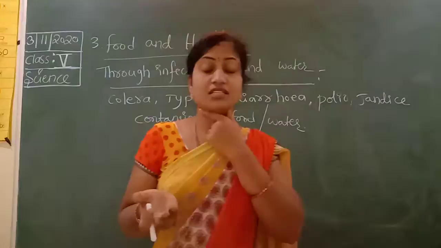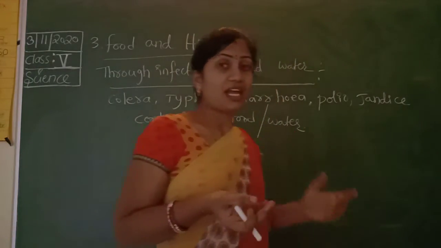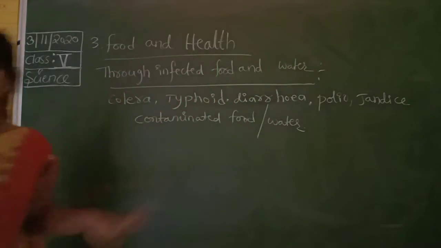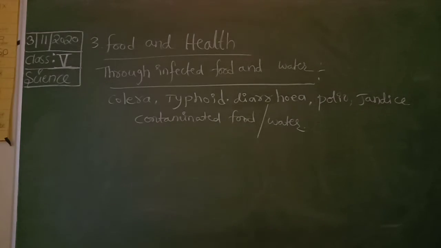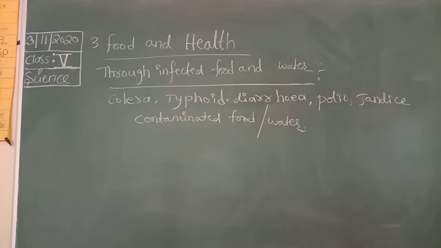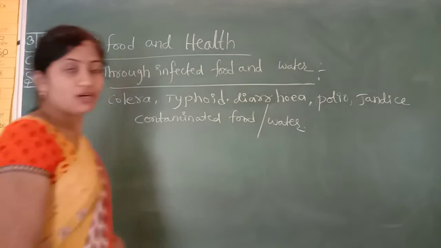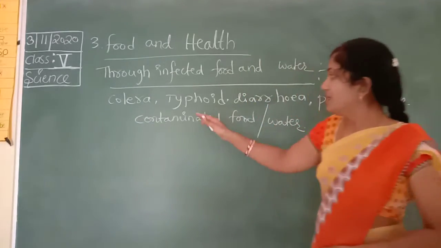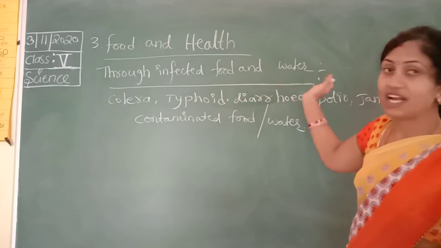So jaundice is also one type of disease. These all are spread through infected food and water.